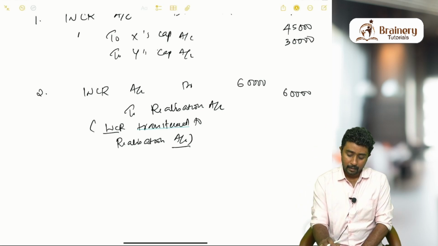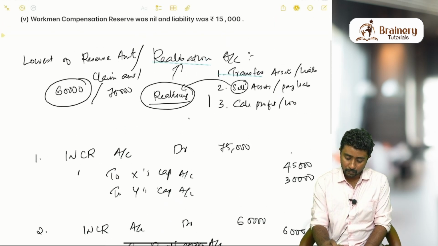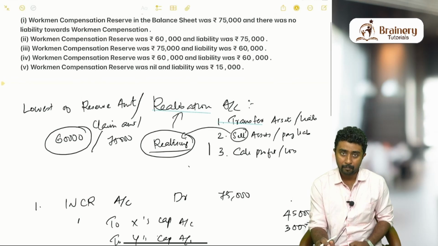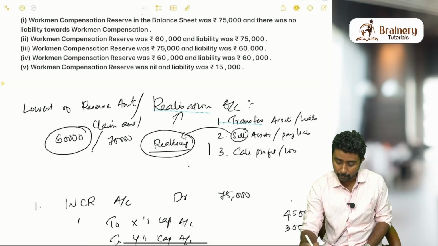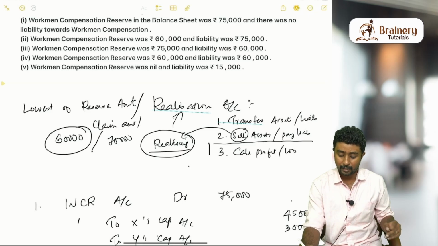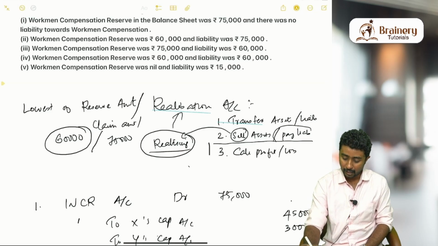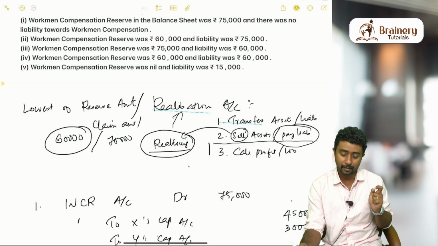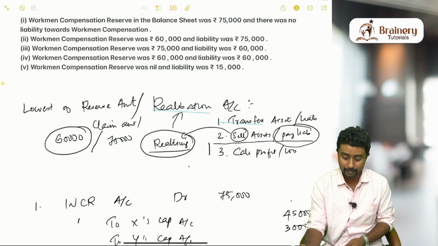Okay. After this, what we are supposed to do is, if there is any claim, that claim should be paid in the second part of the realization account. Second part is what? Selling of assets and payment of liabilities. Among the payment of liabilities, one of the important liabilities that you have to pay is this claim.